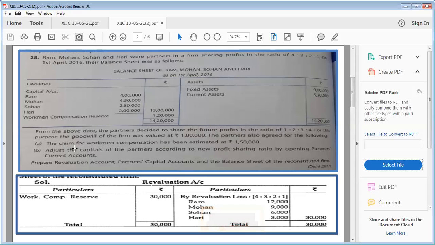All right. Adjust the capitals of partners according to the new profit sharing ratio by opening partners' current account. Now this point is very, very important. And the first time it has come in your question. Okay.